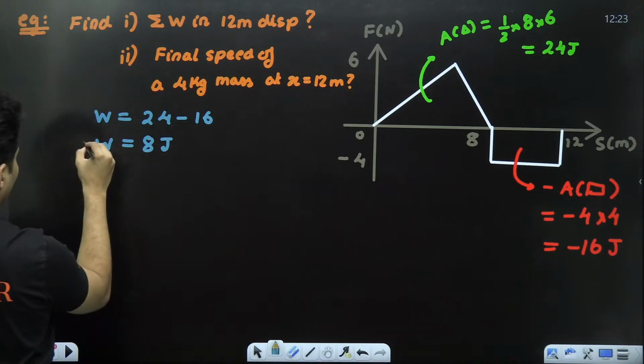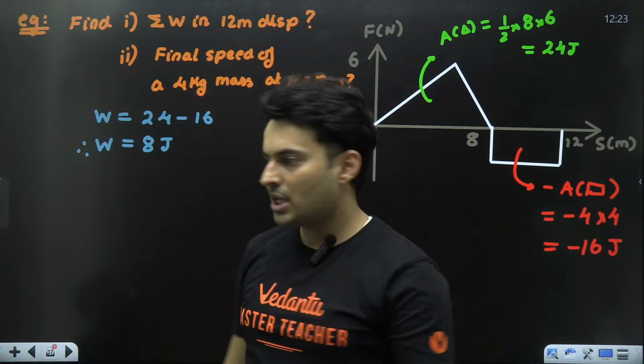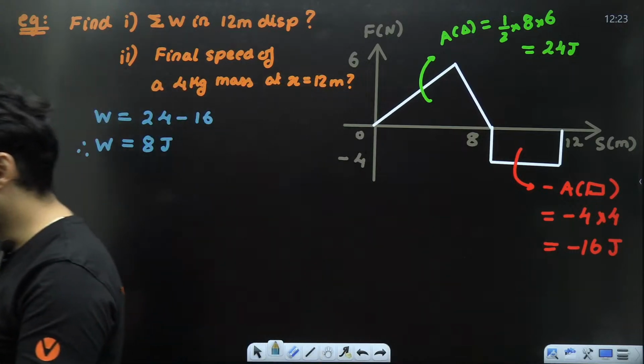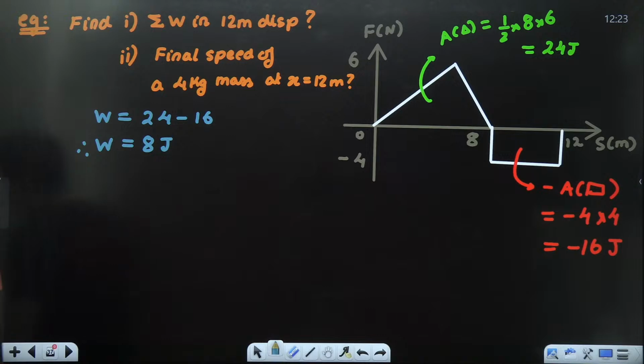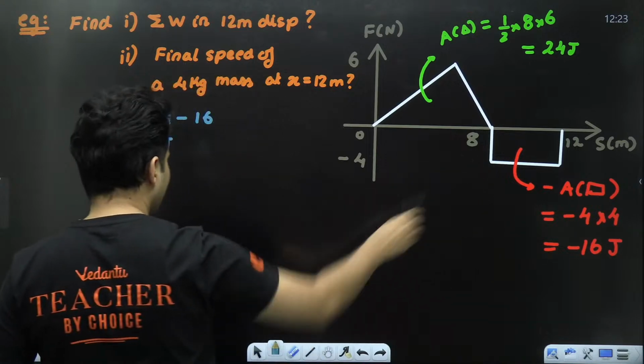So that is the work done. So first answer is done. Okay, don't add the areas, always subtract. 24 minus 16, don't add it or else you will get 40. So that is wrong. Be careful. Negative area, anything below is negative.